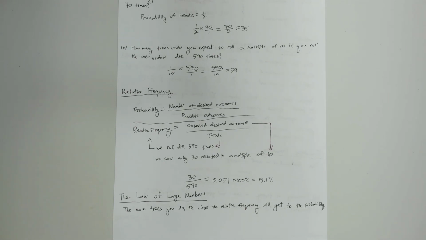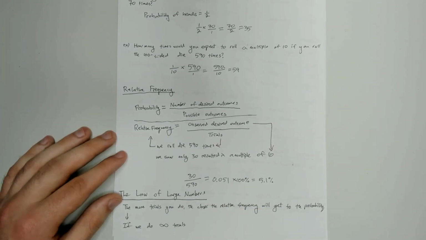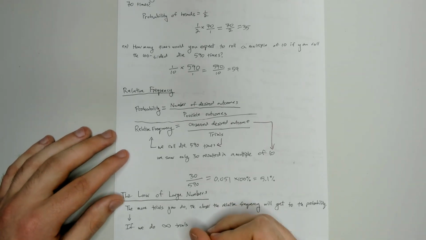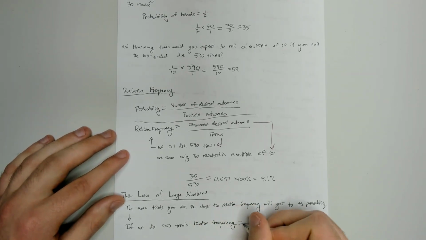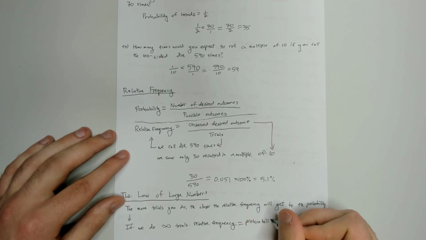And this kind of gives us another perspective on which we can think about the probabilities being like this ideal situation or this ideal outcome and not like super realistic. Because what we can think of this as is basically if we were to do infinite trials, then our relative frequency would become our probability. Be guaranteed to be the probability.